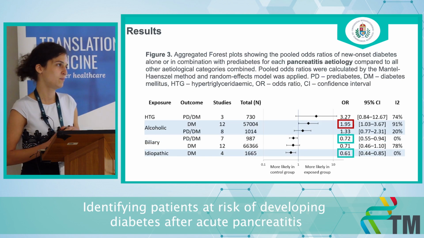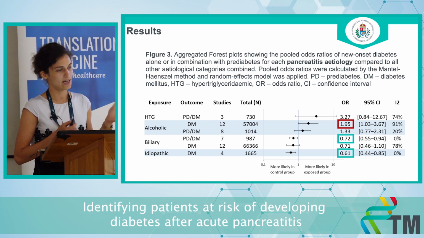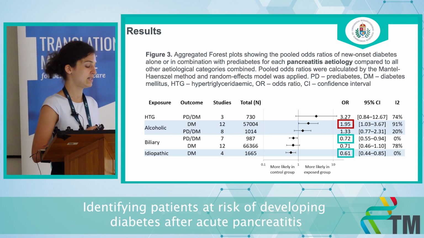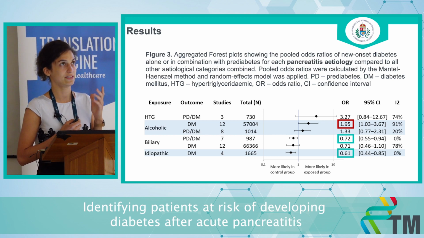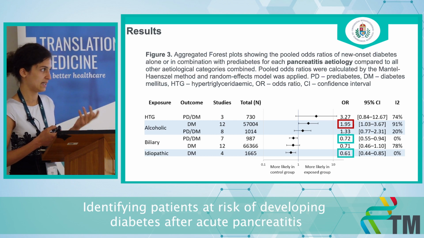Figure 3, where we studied the etiology and the association with dysglycemia, we found that hypertriglyceridemia shows a tendency for increased odds of developing dysglycemia.